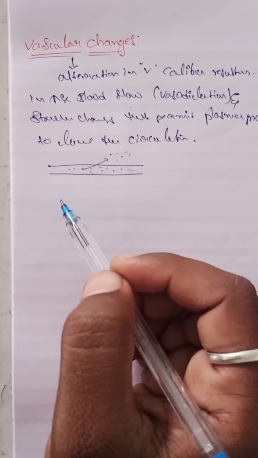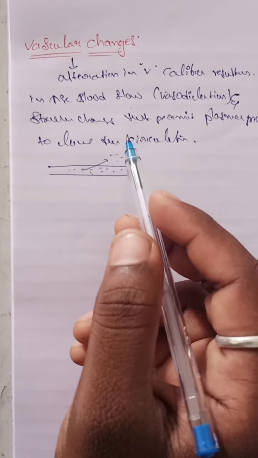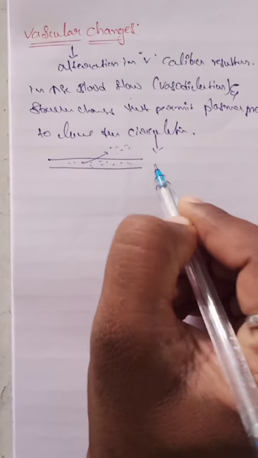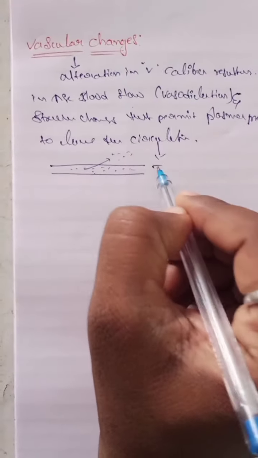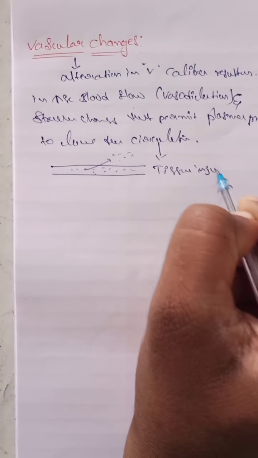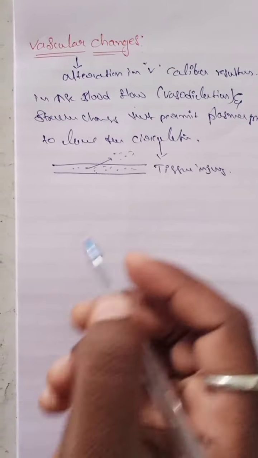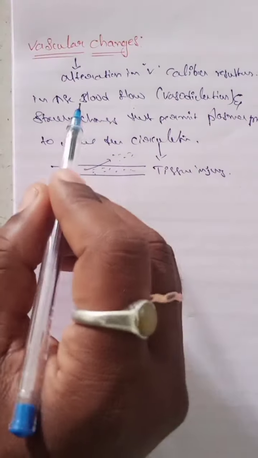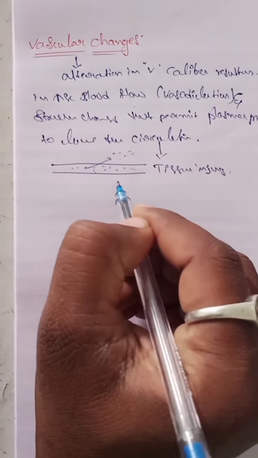So these are the main changes in the response to tissue injury. Which types of changes occur in vascular changes? Mainly two types.